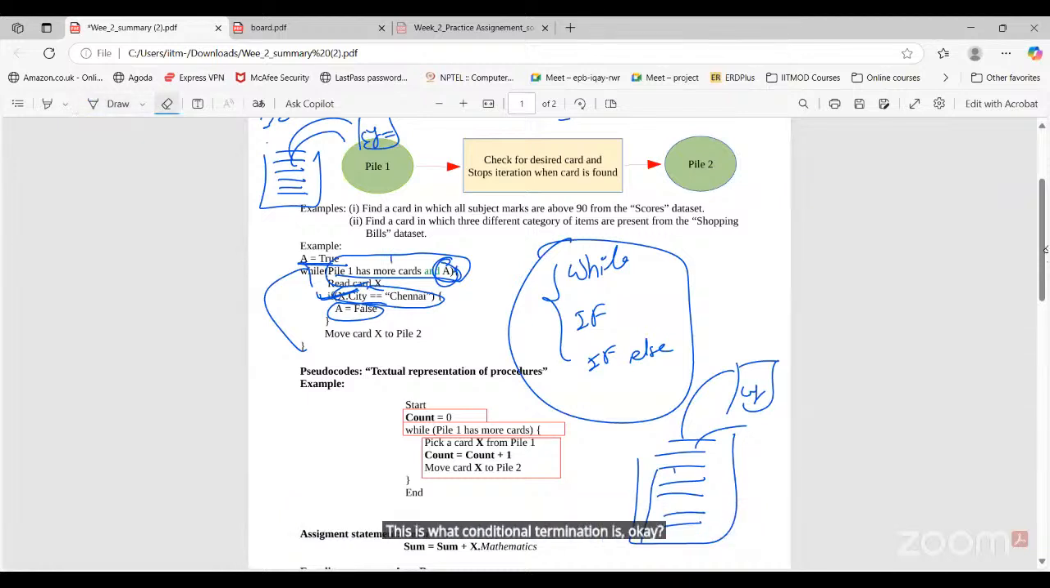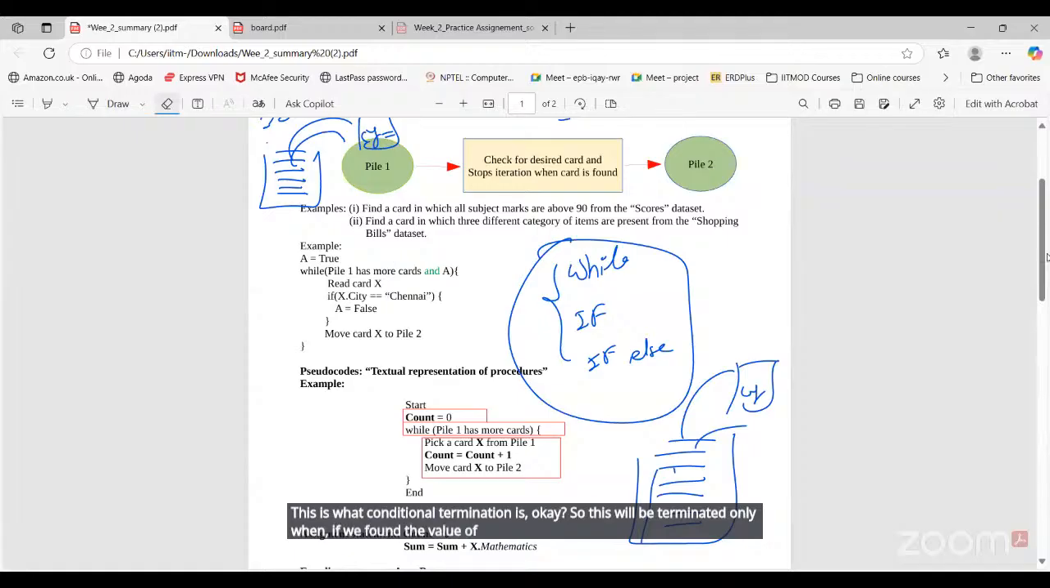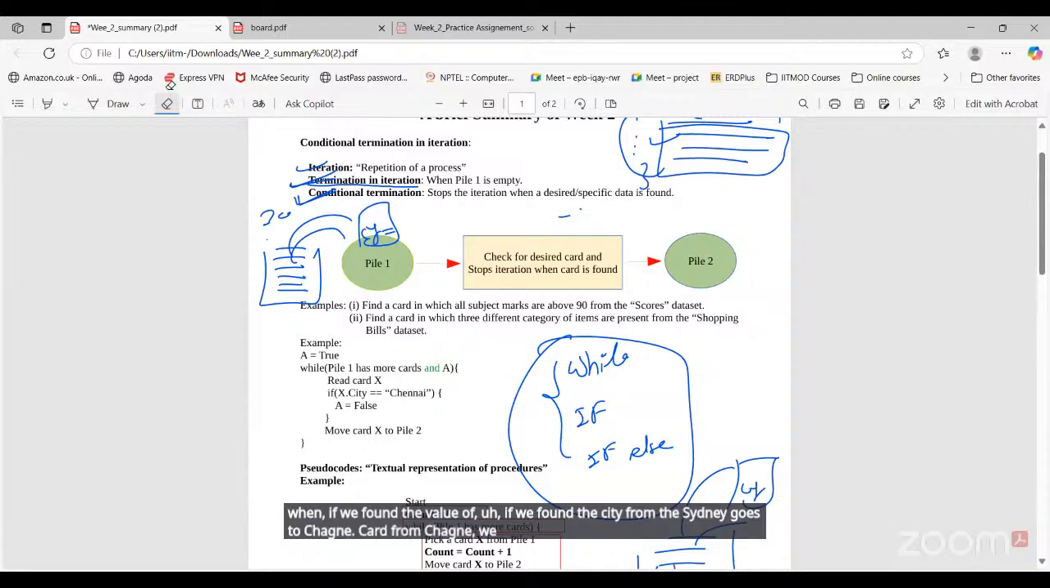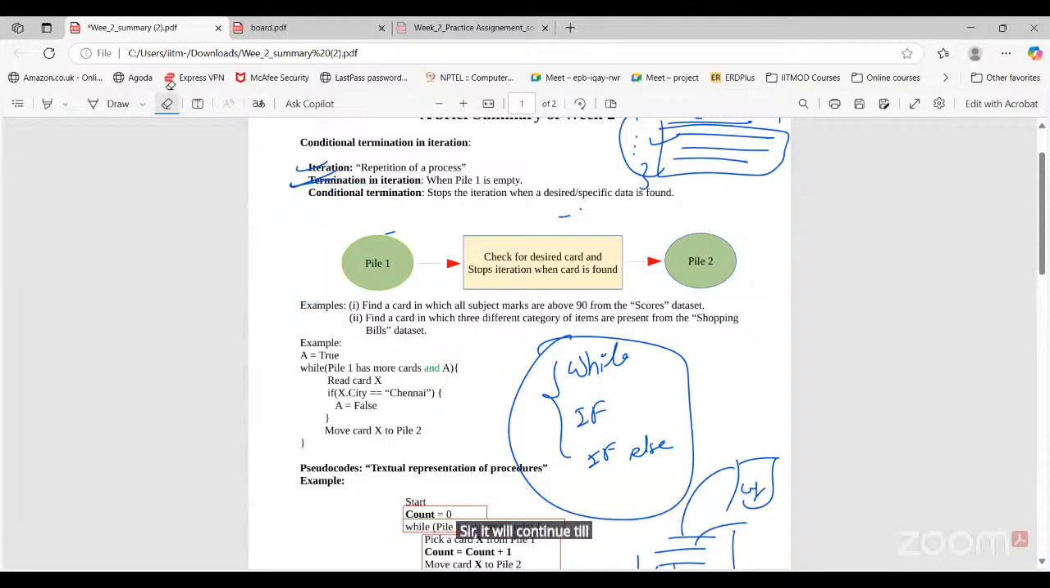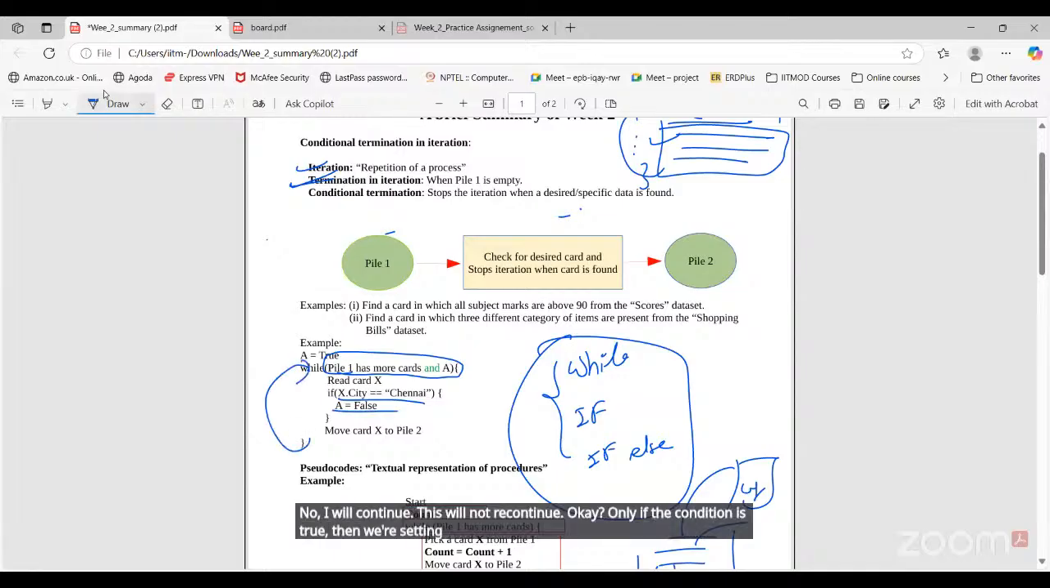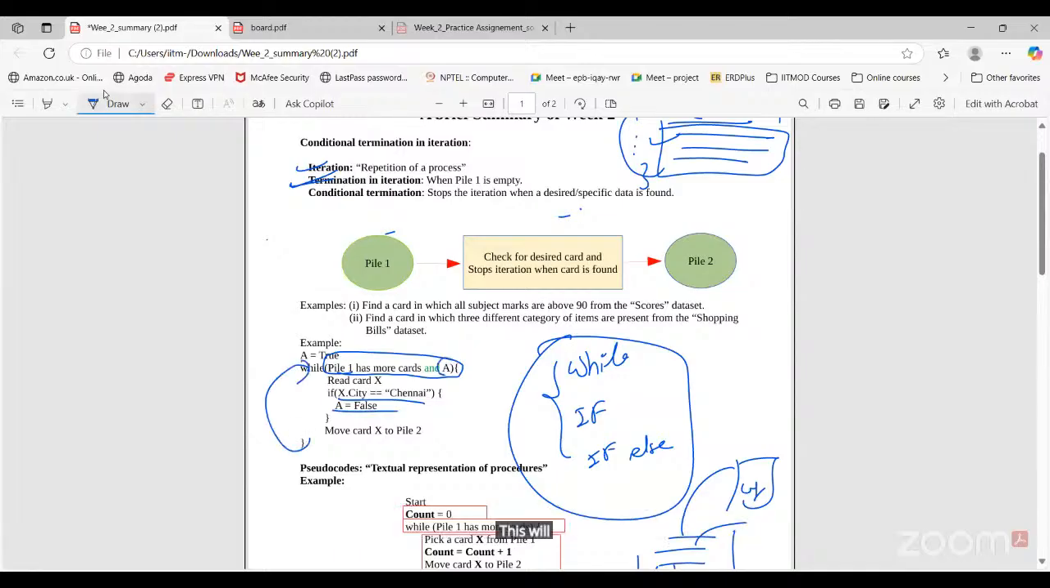So this will terminate only if we found the city equals Chennai, the card from Chennai, we can say. Sir, it will continue till the end card. No, why will it continue? This will not continue. Only if the condition is true, then we set A to false. In the next iteration, this will exit the loop because A is false now. The entire condition is false now, right?